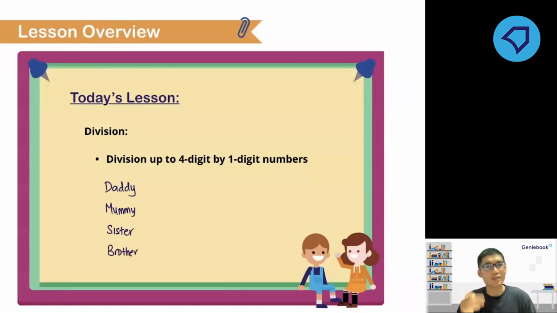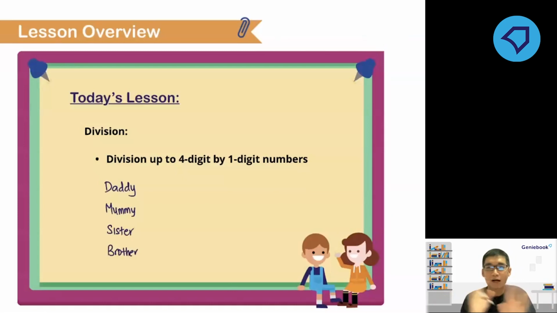Now, why is Mr. Yen talking about family members when we are learning about division? Because if you remember your family members consisting of your daddy, your mommy, your sister, or your brother, then you know what the 4 steps to doing long division are.